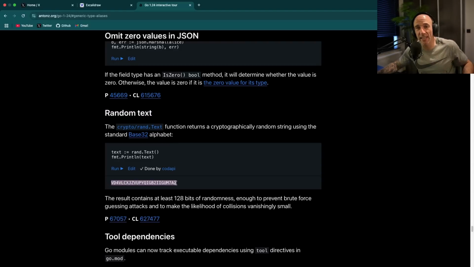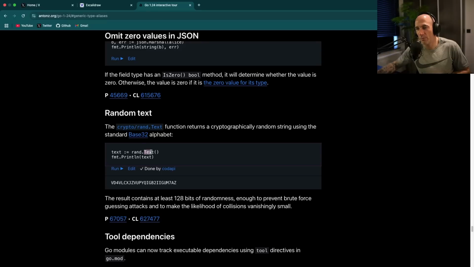So let's say you want to make an ID or you want to make some random stuff. What you needed to do until now is allocate a slice, an array of bytes, right? Let's say 32 bytes, and then you need to rand read into this byte slice, or array, I would say, if it's allocated. And then you're going to have some bytes, and then you convert that to a string, and it's all Gucci. So right now you don't need to do that. Now you can just say rand.text, right?